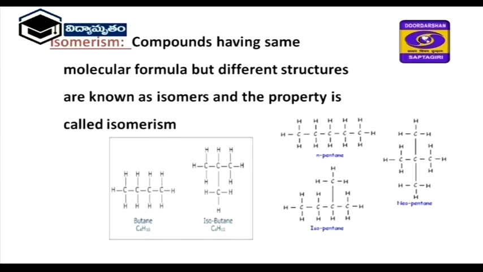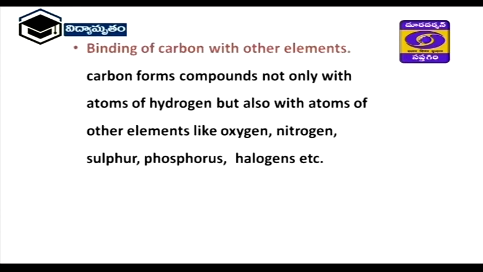Pentane also has 3 isomers: normal pentane having 5 carbon atoms in the parent chain. Next, isopentane, 4 carbon atoms having 1 branch, and neopentane, 3 carbon atoms having 2 branches. These are the isomers of butane and pentane.